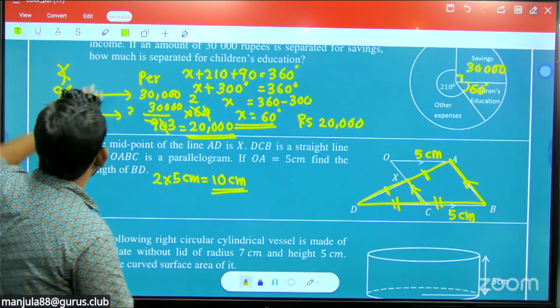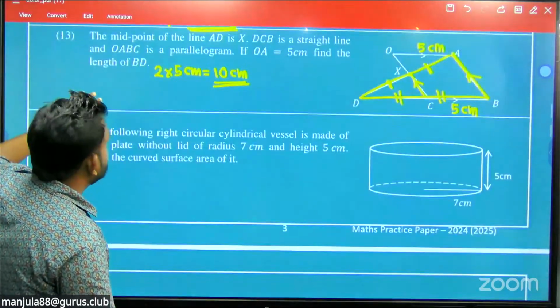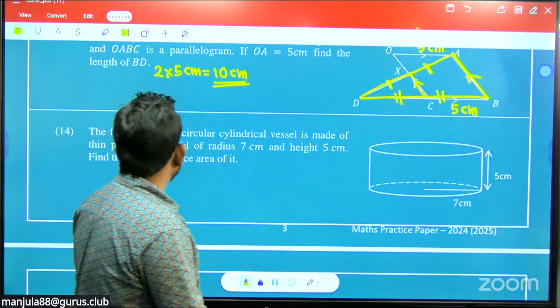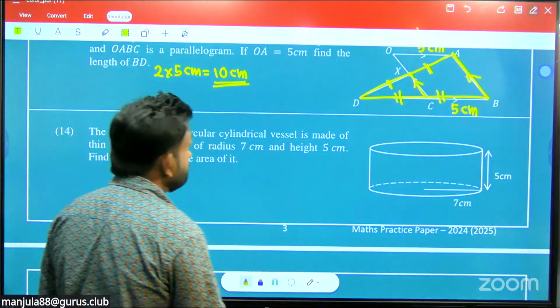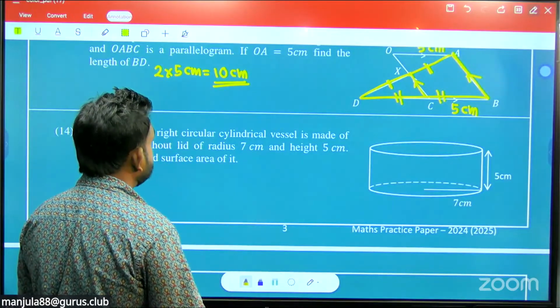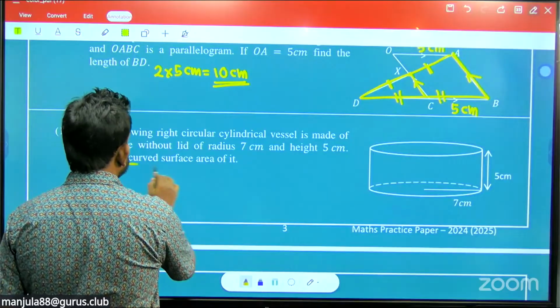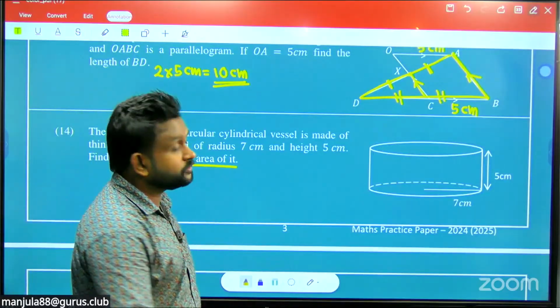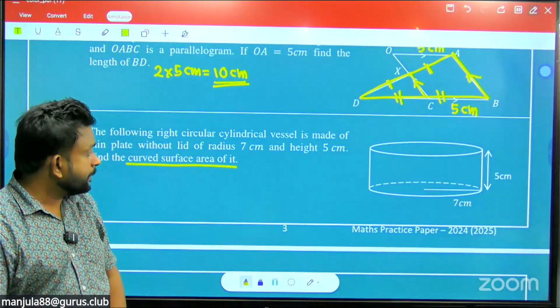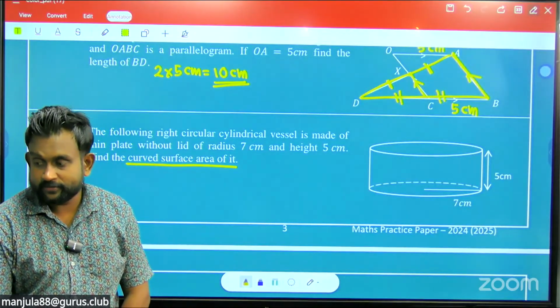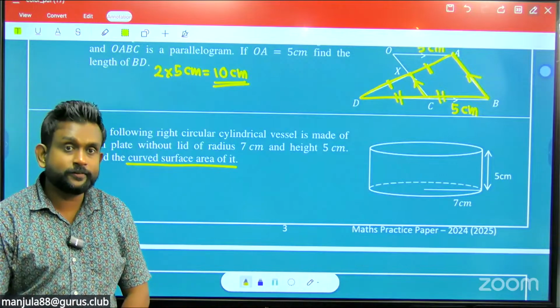Right, now we are moving to question number 14. The following right circular cylinder vessel is made of thin plate without a lid. Without lid. Lid is not there. Radius 7 and height 5. Find the curved surface area of it. Right. Curved surface area of it. So what was your answer? Tell me the answer. Send me the answer of this question. The curved surface area.